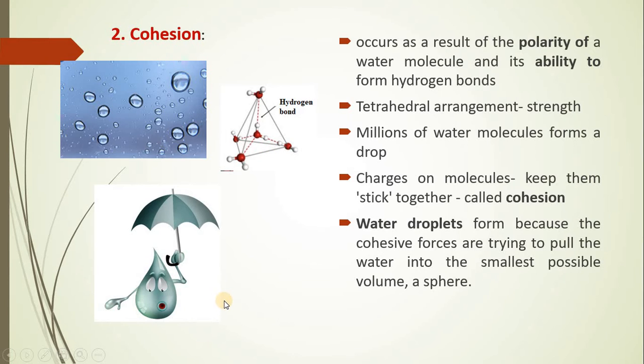A single droplet of water therefore contains millions of water molecules, held together by cohesive forces which pull on each other, and this pulling results in the smallest possible arrangement, which is a sphere, and that leads to the formation of water droplets, right?